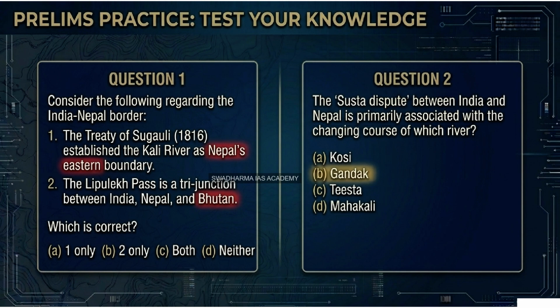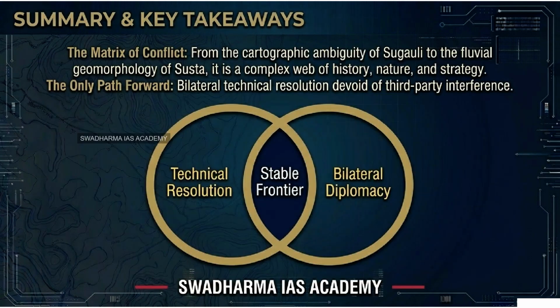It is fascinating. And before we wrap up, I want to leave you, the listener, with a final provocative thought for your own exploration. Oh, I love these. What is it? Well, we just analyzed how erratic river dynamics continually disrupt the Susta region today. But as climate change drastically accelerates the melting of Himalayan glaciers, we are guaranteed to see a massive increase in the erratic flooding of rivers like the Gandak. Wow, yeah, the water volume is going to surge.